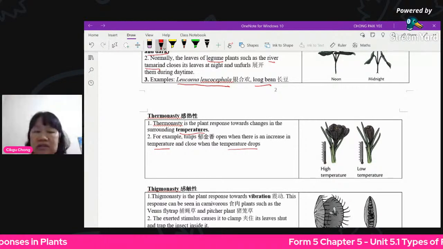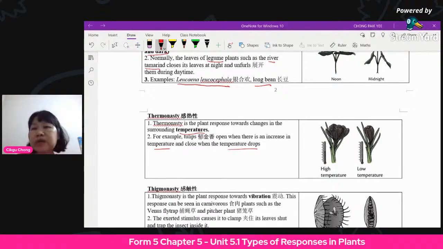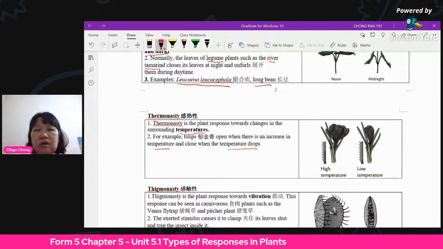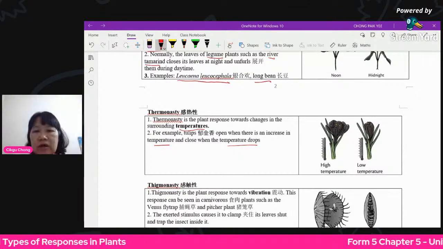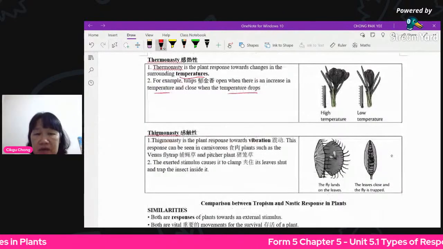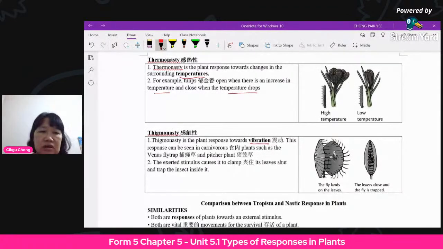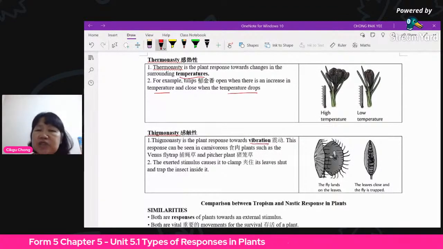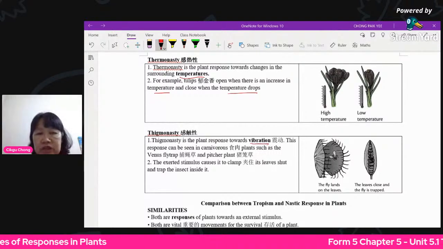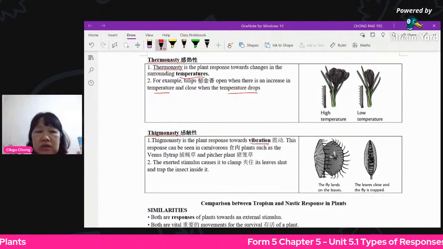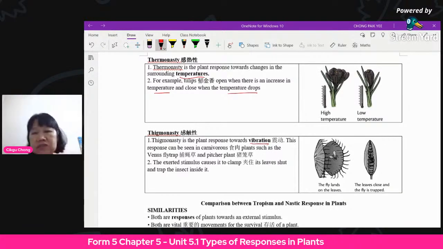Doesn't mean that it doesn't bloom. The flower is there, just that it doesn't bloom, not so big, not maximum size. Okay, thigmonasty, they give you the example of the Venus flytrap because of vibration. Actually, it's not wrong to say it is because of touch also, because the insect also touches, isn't it? The Venus flytrap and the pitcher plant, so they will make the thing close up. All right, so this is thigmonasty. You can also say seismonasty, it doesn't matter.